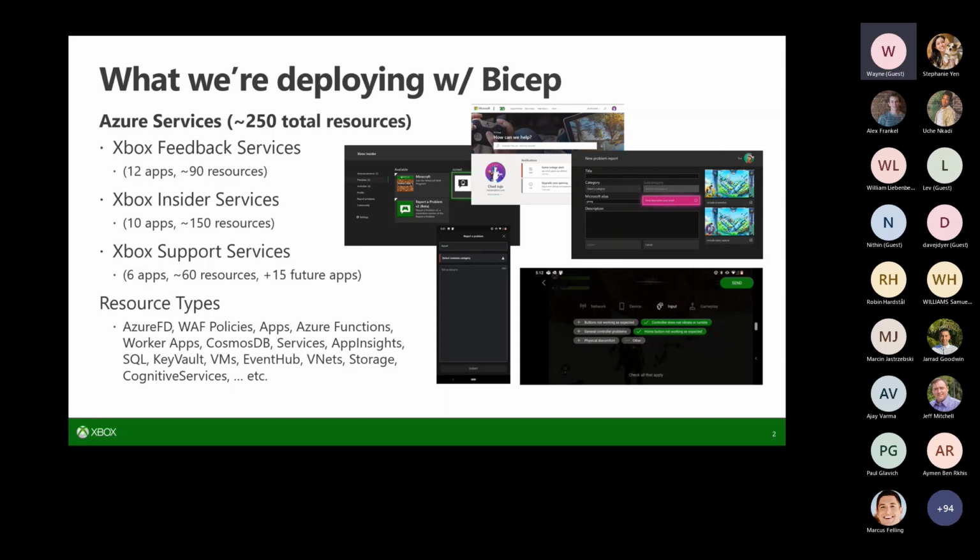So if you buy a game, you didn't like it, you want a refund, it'll go through our automated process where as long as you haven't played it for a very long time, we'll just do a refund. You don't have to talk to customer support. Another thing that Xbox Support Services also provides services for is another app called the Xbox Assist app, which is just an app that runs on the console that you can also get help and get the same notifications that you can from support.xbox.com.